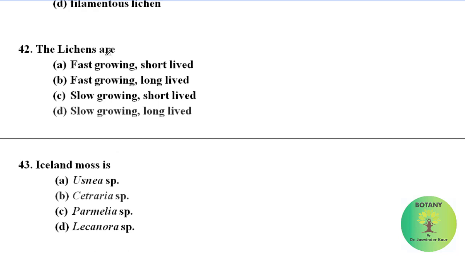The lichens are fast-growing short-lived, fast-growing long-lived, slow-growing short-lived, slow-growing long-lived. Correct option is slow-growing long-lived. Lichens are very slow-growing and they are long-lived. Iceland moss is Usnea species, Cetraria species, Parmelia species, Lecanora species. Correct option is Cetraria species. Iceland moss is a common name of Cetraria species.